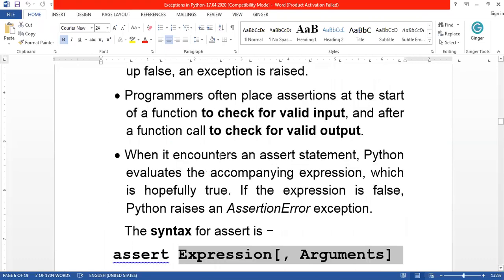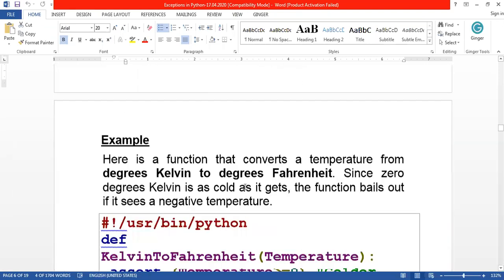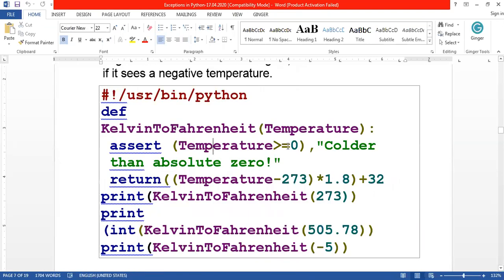When assert is normally used, it is used for checking whether your given input is valid or not. For example, here our given input should be greater than or equal to 0. Then only is it a valid input. So for checking my valid input, I have used the assert function.